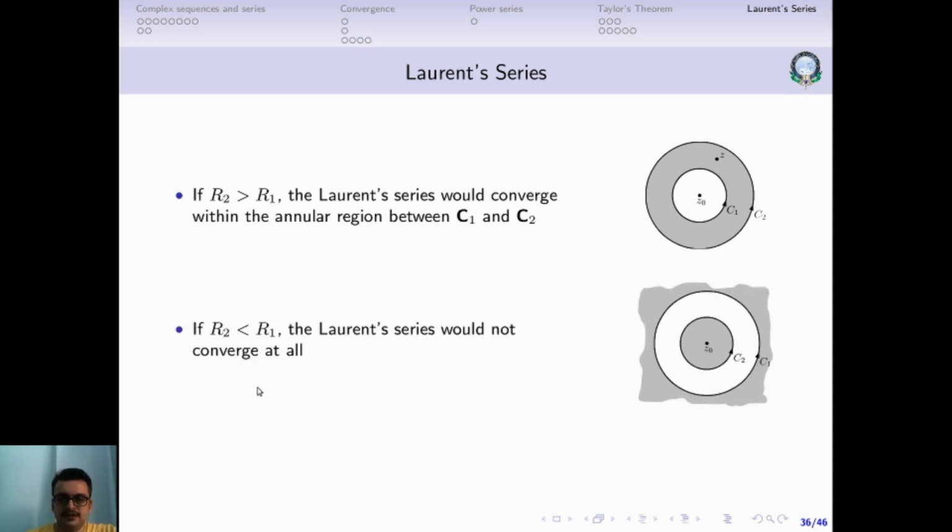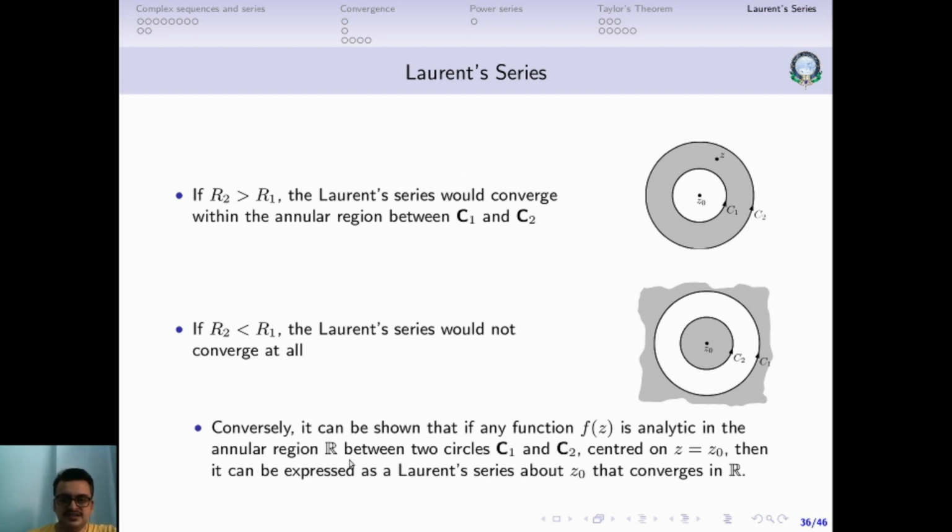What about the other way around? What if R2 is less than R1? In that case, what will happen? R2 is less than R1. The analytic part is going to converge over here, the principal part is going to converge in this region. Within this white region, none of the parts will converge. So in this region, only the analytic part will converge. In this region, only the principal part will converge. Here, none of the parts will converge. So that means there is no region where both the parts are converging simultaneously, so the Laurent series will never converge in such a situation. It will only converge in this kind of a situation.